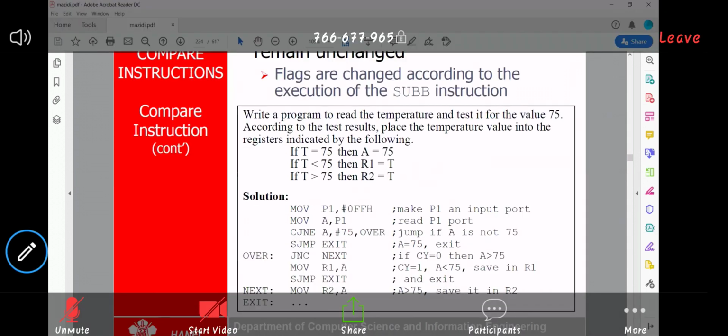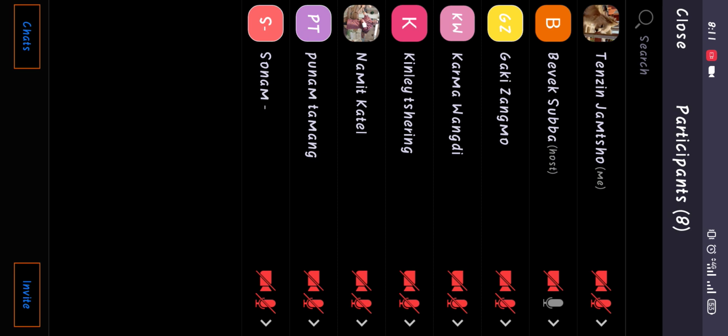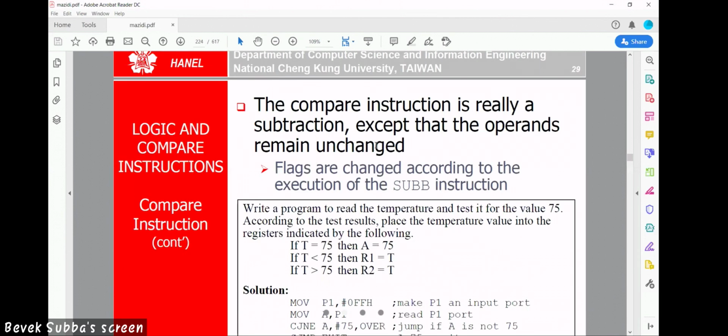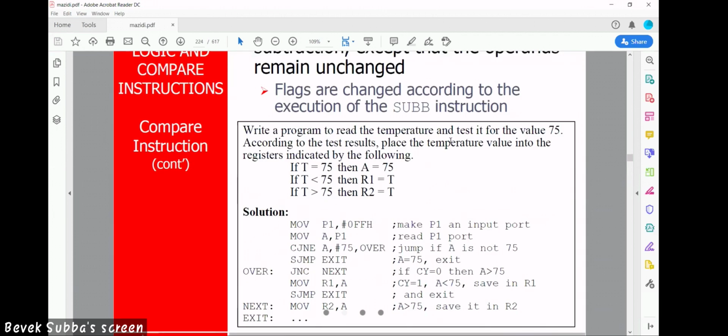See this example. Write a program to read the temperature and test it for the value 75. According to the test result, place the temperature value into the register indicated by the following. Okay, read this question once. Try to understand the question.